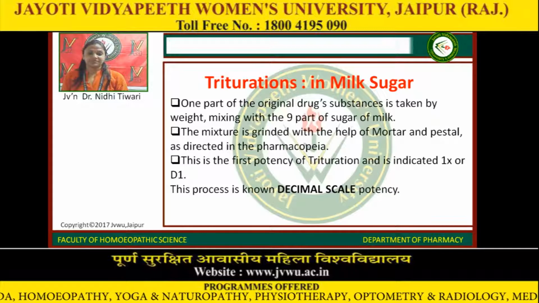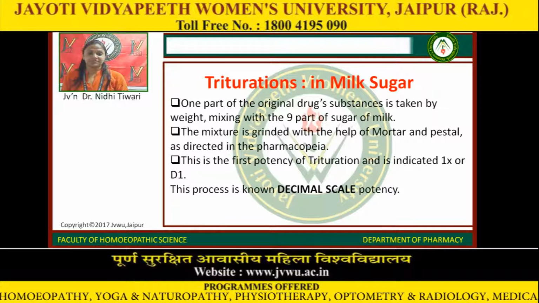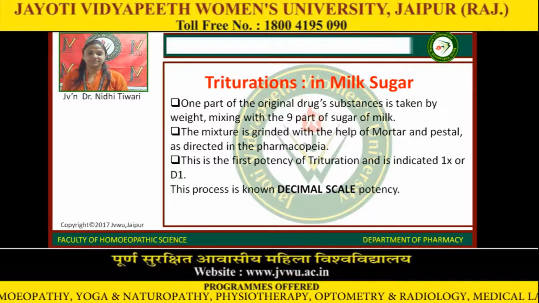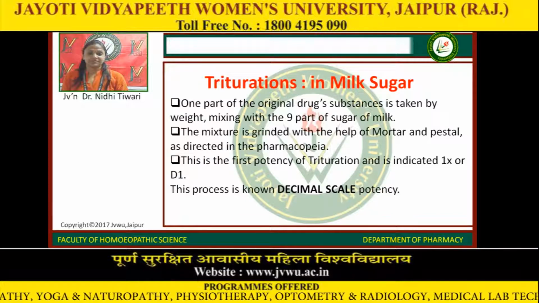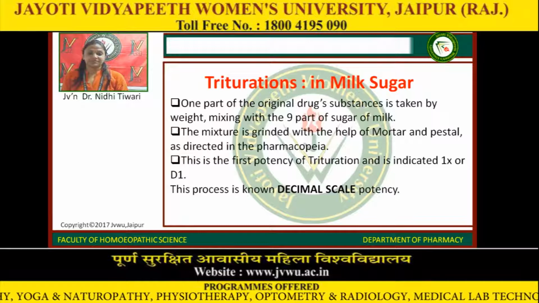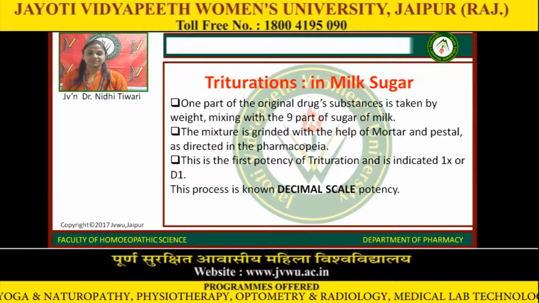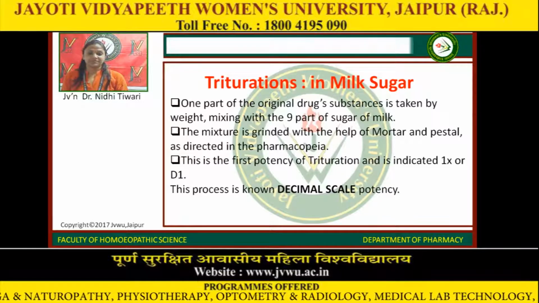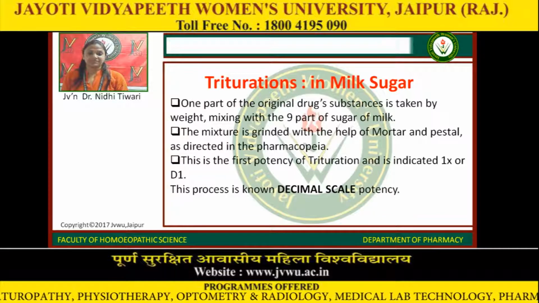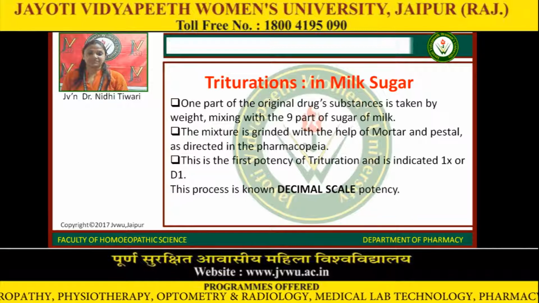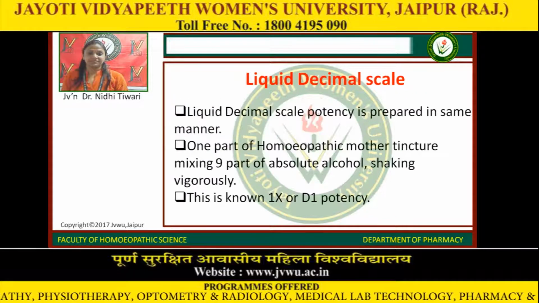Triturations in milk sugar or sugar of milk. One part of the original drug substance is taken by weight, mixed with 9 parts of sugar of milk. The mixture is ground with the help of mortar and pestle as directed in the pharmacopoeia. This is the first potency of trituration and is indicated 1x or D1. This process is known as decimal scale potency.